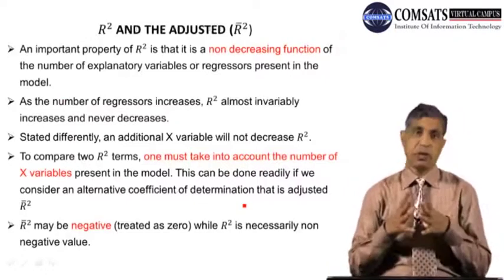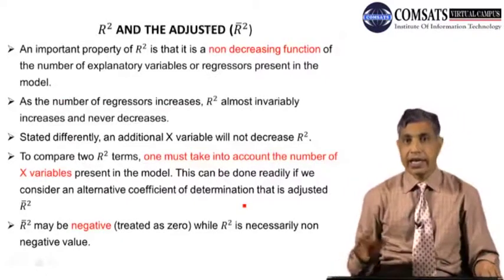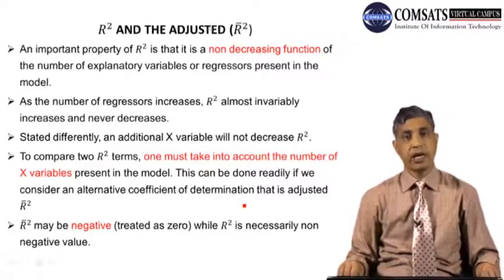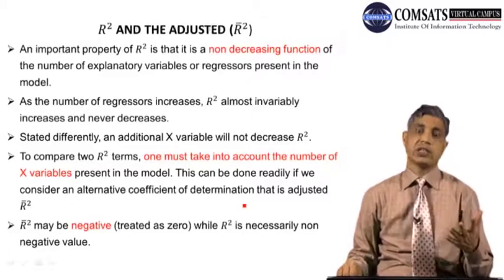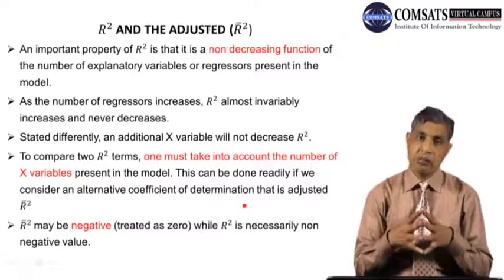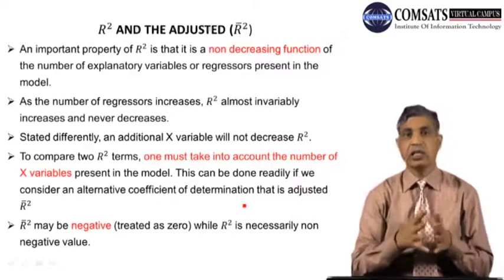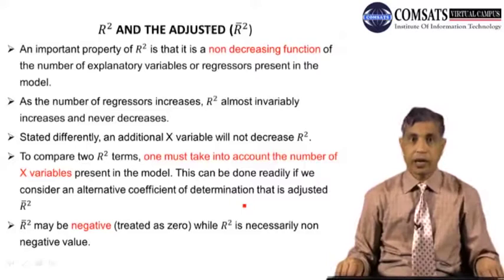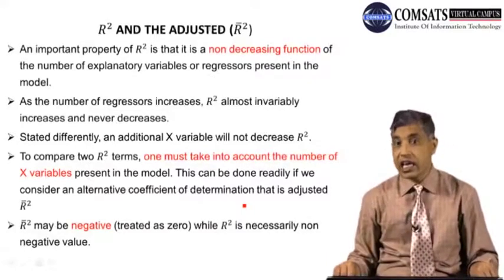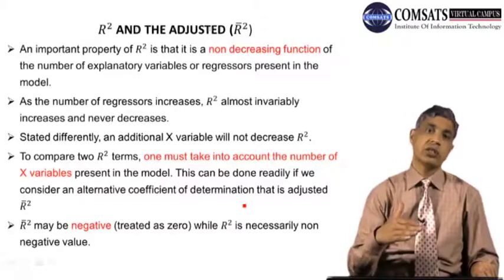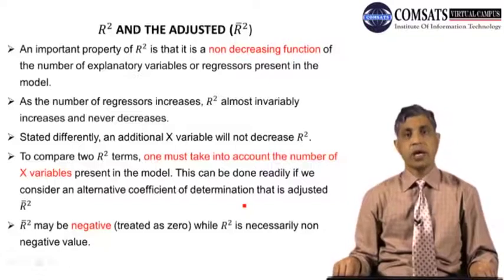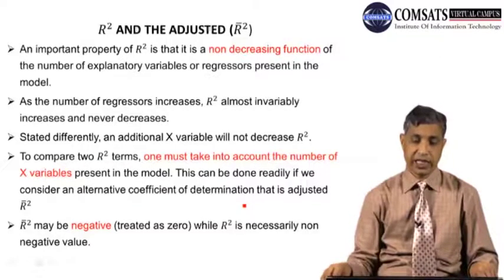It is a very simple property of the regression model that as you add a new independent variable, the R square increases. It is a phenomenon that with the addition of a new independent variable, R square automatically increases, or you can say it never decreases. Either it remains the same or it increases. Many times it keeps on increasing.